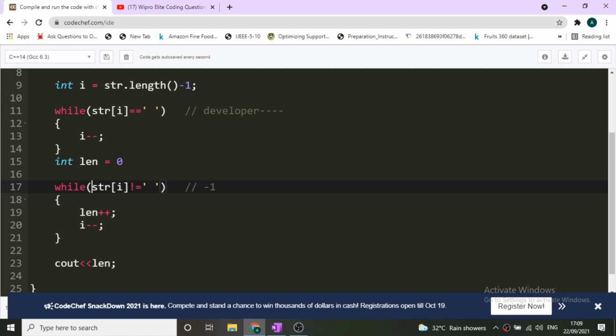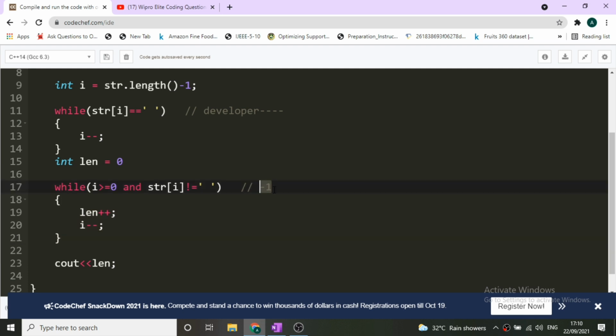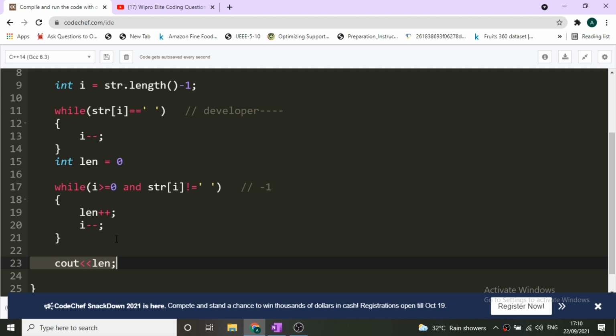So for this particular condition, what we'll simply do is: while our i is greater than or equivalent to 0, and our str of i is not equivalent to space, then this loop will run. Because in this scenario our i has become -1, so i is no longer greater than or equivalent to 0. This was the breaking condition for this scenario. So this loop will not run, and it will simply print out cout length, that is the length of our last word. So I hope this code is clear to you.